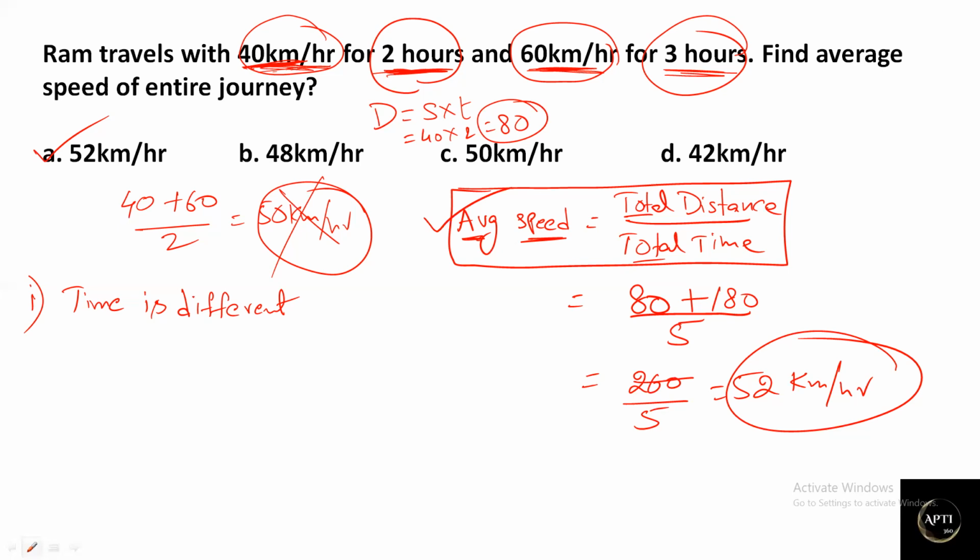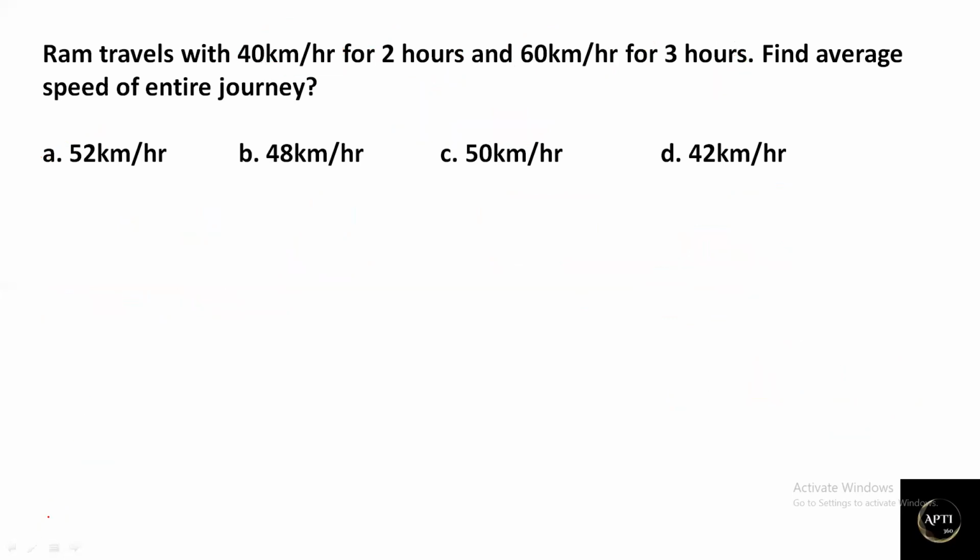Now I will change the same question, just the values, to see how a small change affects the process. Let's consider Ram travels with 40 kilometers per hour for 2 hours and 60 kilometers per hour.